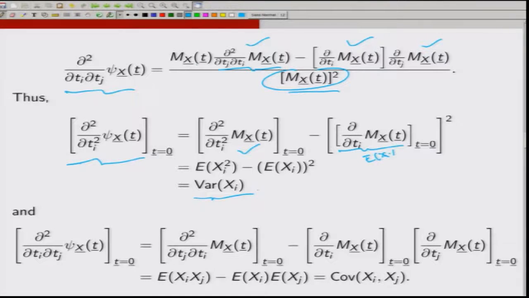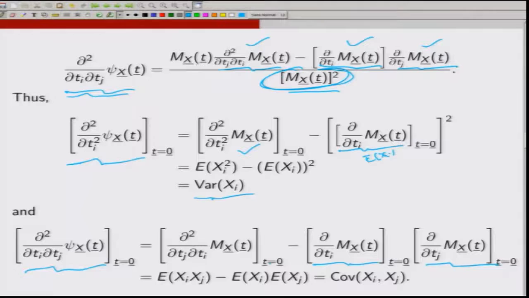Now, I take t is equal to 0 over here for i not equal to j, then I get at t is equal to 0 this quantity is 1. So, I get this at t is equal to 0 minus this at t is equal to 0, multiplied by this at t is equal to 0, and at t is equal to 0 Mx(t) is 1. So, Mx(t) square is 1.